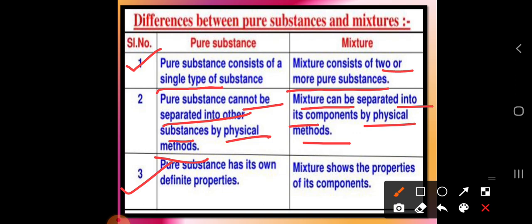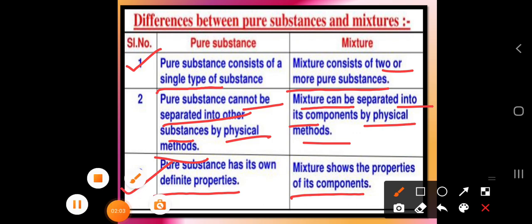What about the pure substance? It has its own definite properties, which are not matched by another pure substance. Whereas the mixture, what happens? It shows the properties of its components. Suppose we take two or three types of pure substances and add them together to prepare a mixture, then they are going to show their different properties.